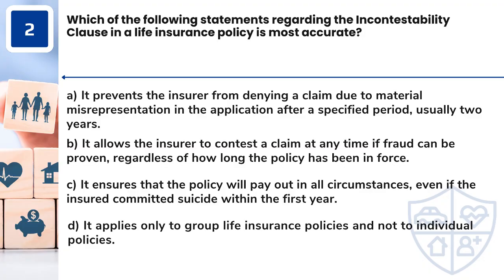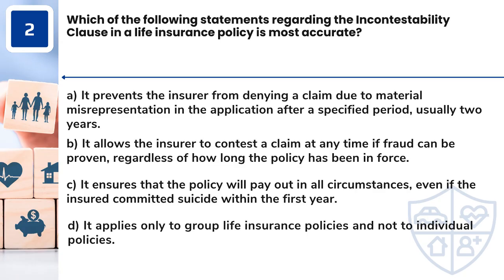Question 2. Which of the following statements regarding the incontestability clause in a life insurance policy is most accurate? A. It prevents the insurer from denying a claim due to material misrepresentation in the application after a specified period, usually 2 years. B. It allows the insurer to contest a claim at any time if fraud can be proven, regardless of how long the policy has been in force. C. It ensures that the policy will pay out in all circumstances, even if the insured committed suicide within the first year. D. It applies only to group life insurance policies and not to individual policies.